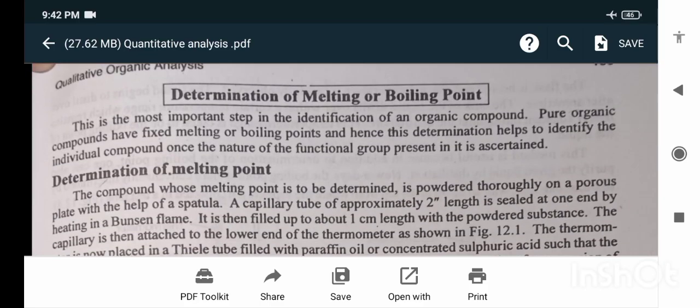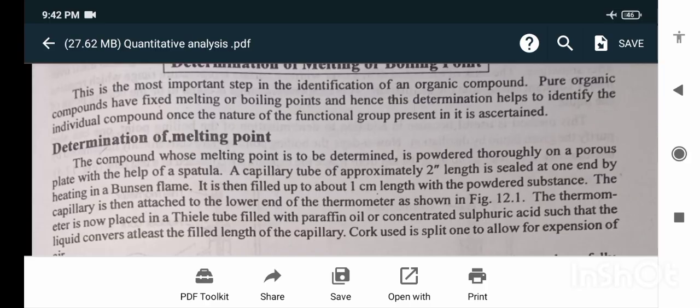Determination of the melting or boiling point. This is the most important step in the identification of an organic compound. Pure organic compounds have fixed melting or boiling points, and hence the determination helps to identify the individual compounds once the nature of the functional group present in it is ascertained.